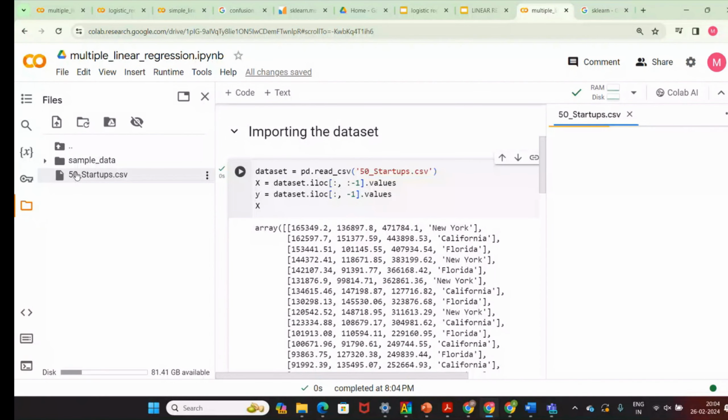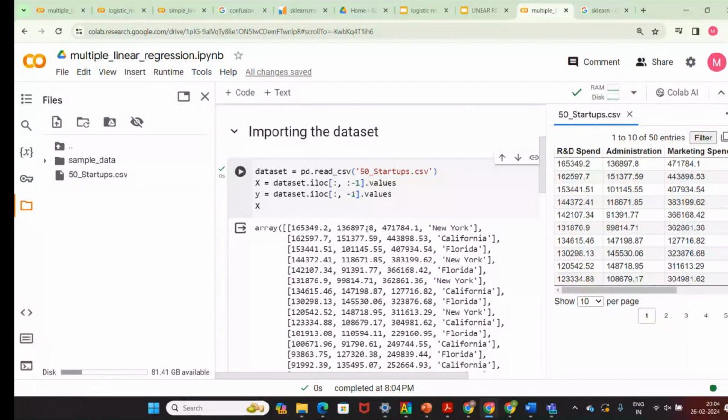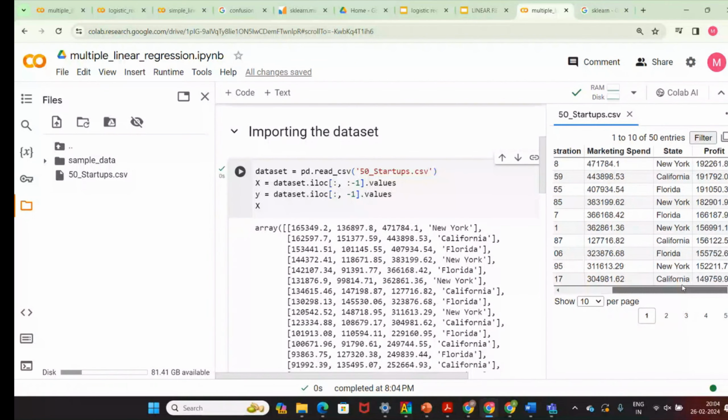The first column is R&D, the second is administration, the third is the marketing spend, and the fourth is the place, that is the state. Except the last column, all the columns are in X, and Y is the last column alone. If you want to check, you can check it. No problem.